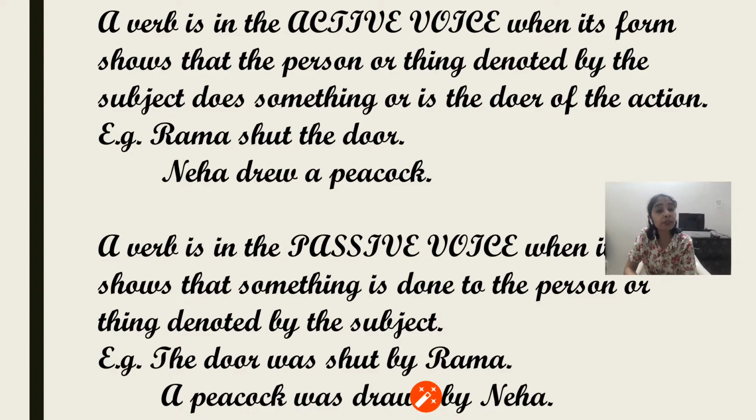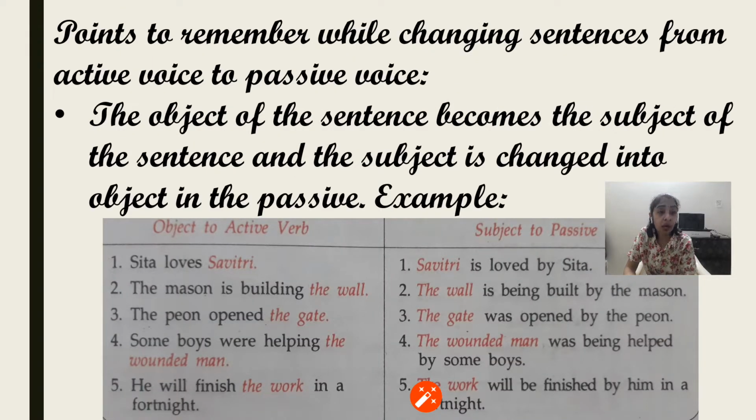So the subject is passive here, some action has been done on it, that means the peacock is being drawn by Neha. So that is the passive voice. Now let us see, while changing from active to passive, what are the things that should be kept in mind. Whether all the sentences can be changed into passive or not, or all the sentences are always active or not. Let us see that.